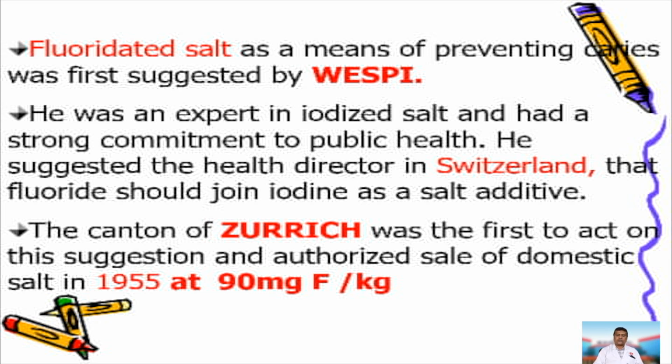All they had to do was put fluoride on the conveyor belts where salt is manufactured, and just by spraying fluoride onto these conveyor belts, they were able to add the fluoride in appropriate concentrations to give beneficial effects to oral health.